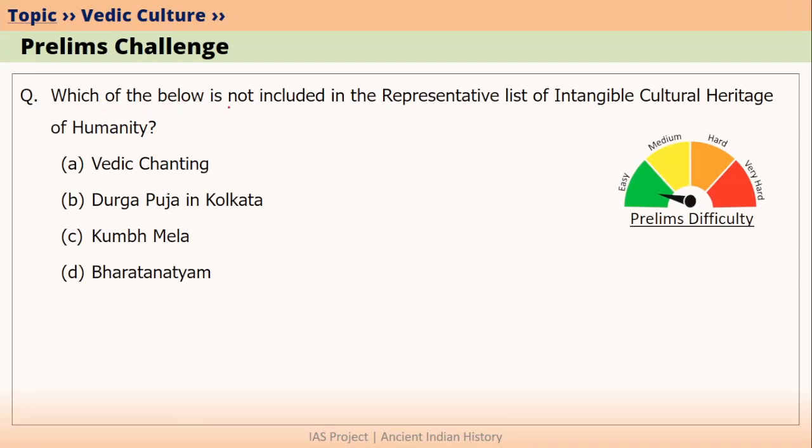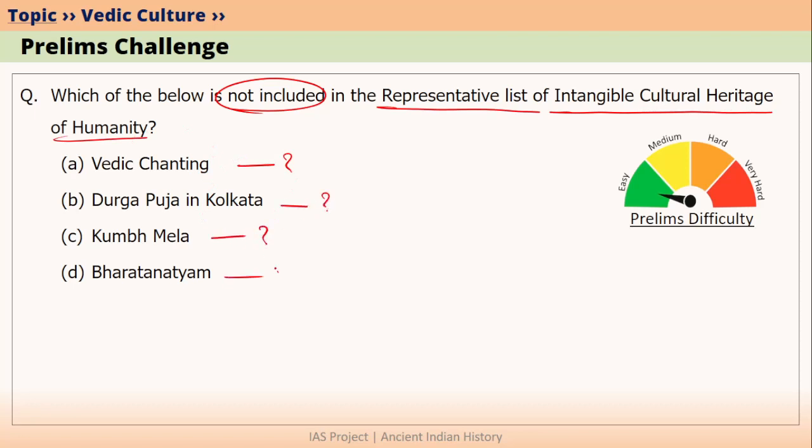Which of the below is not included in the representative list of intangible cultural heritage of humanity? We have four options here: Vedic chanting, Durga Puja in Kolkata, Kumbh Mela, and Bharatanatyam. If you know the answer to this question, please answer it in the comment section.